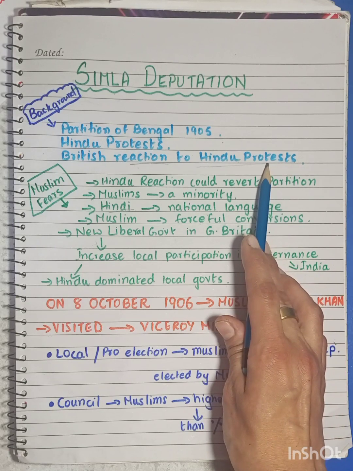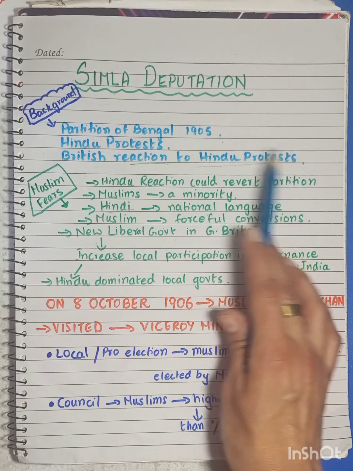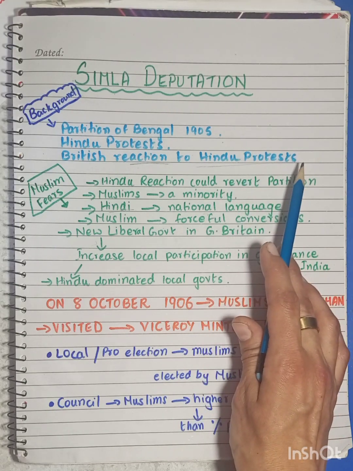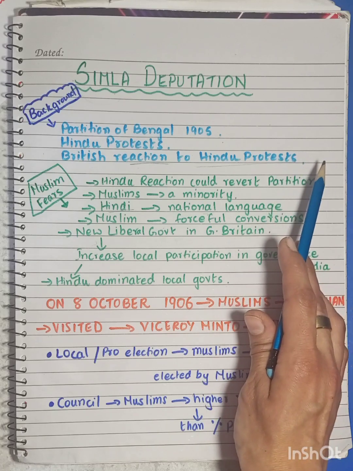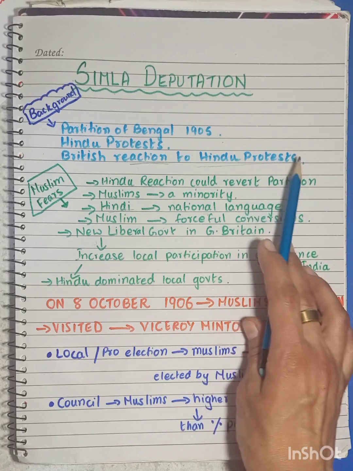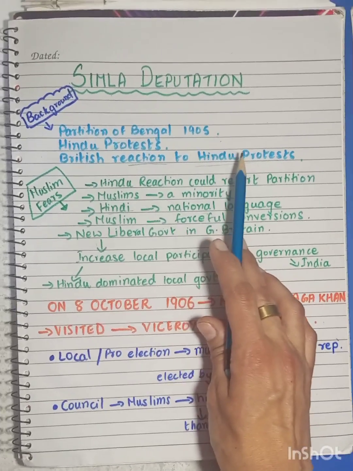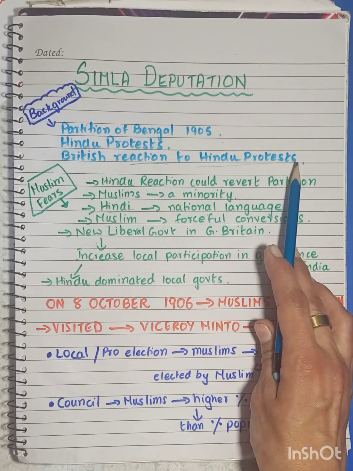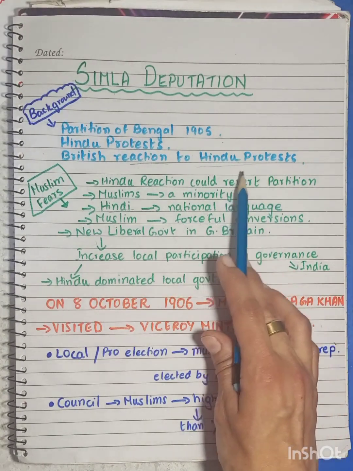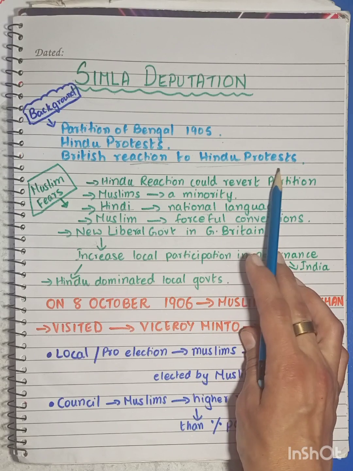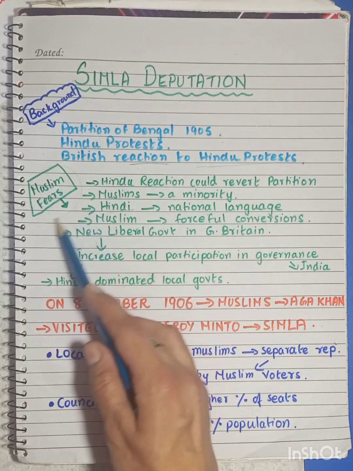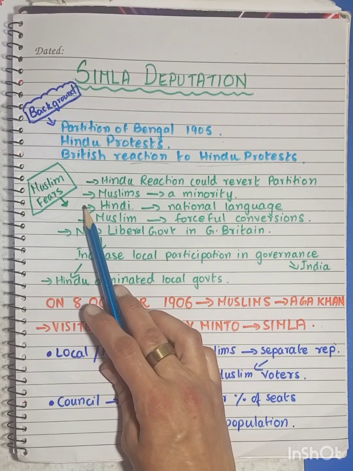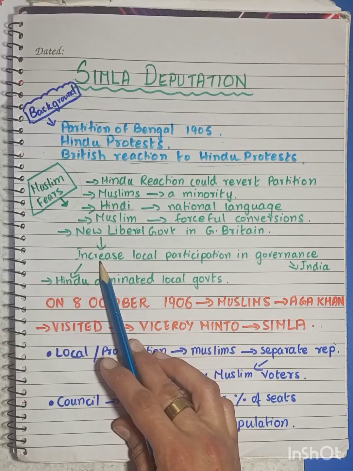Just to control the situation and prevent it from getting out of proportion, they took steps including restrictions on newspapers and public meetings, and a lot of arrests also took place. The Muslims, on the other hand, also had certain fears in their minds. Now, let us look at those fears.